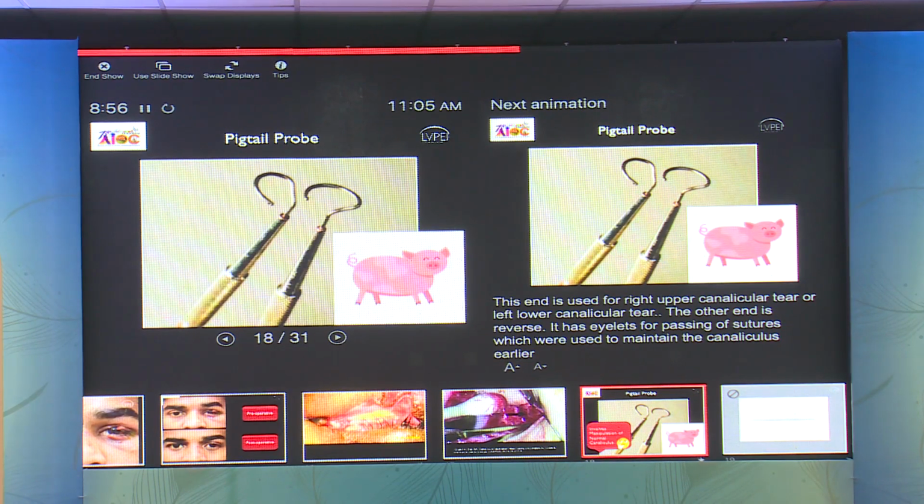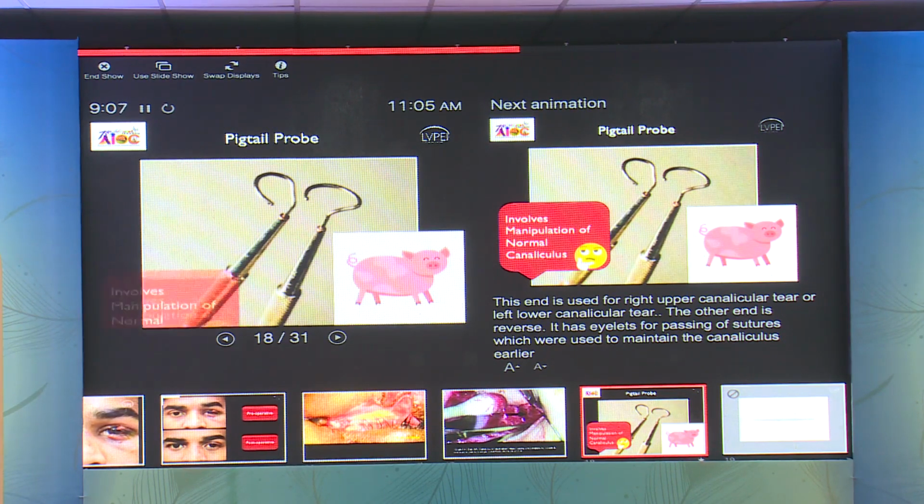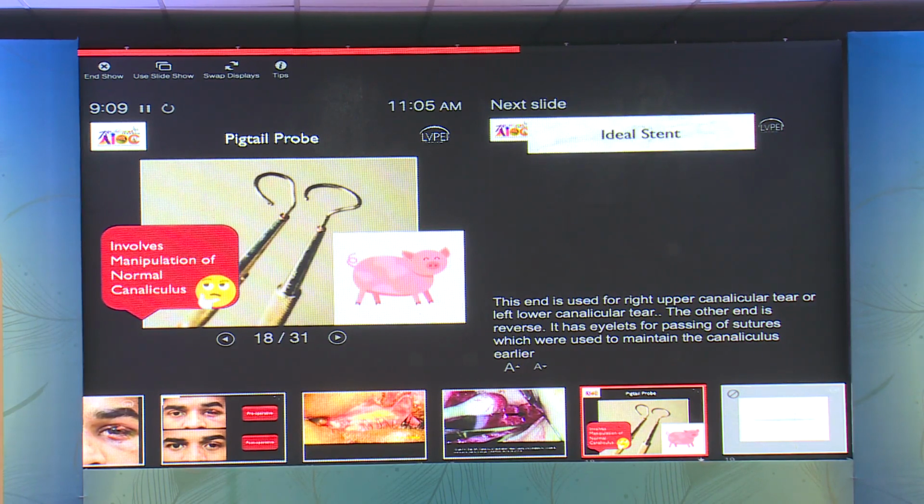It has a small eyelet through which some kind of suture, like a Prolene suture, can be passed, and an annular suture can be put so that the patency is maintained. This was what was being practiced, but since it involves manipulation of the normal canaliculus, it is best not preferred.